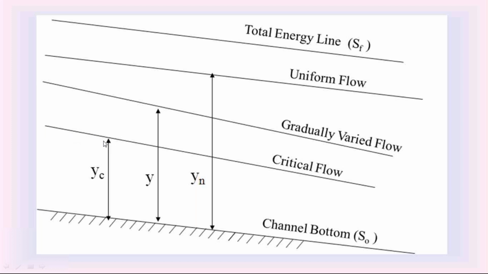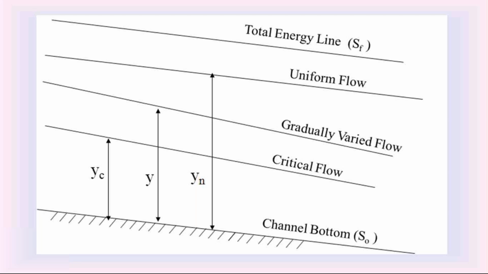This is the critical water surface profile. To simplify the dynamic equation, dy/dx equals S0 into (1 minus SF/S0) divided by (1 minus Q squared T by g A cubed), in the wide rectangular channel we consider these three different water surface profiles. Now we are going to find out the right hand side, the ratio SF by S0.